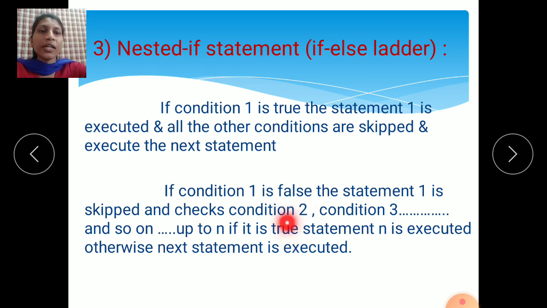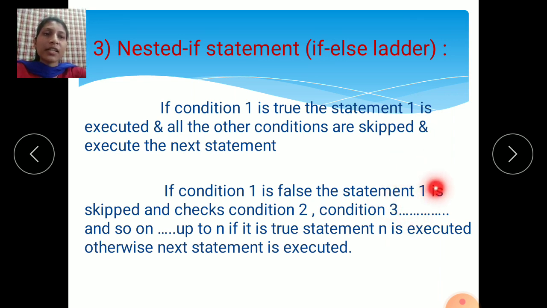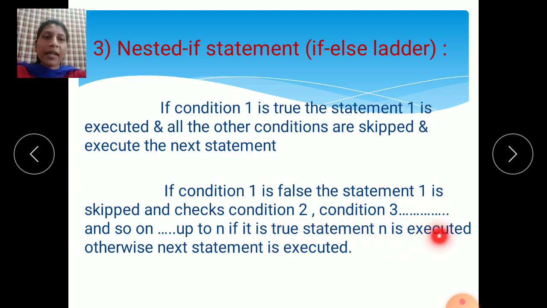If condition 2 is also false, then control transfers to condition 3, means it will check condition 3. If condition 3 is true, the followed part is executed. If this condition is false, it will check the next condition, like this up to n. If it is true, statement n is executed, otherwise the next statement is executed and your program will end here.